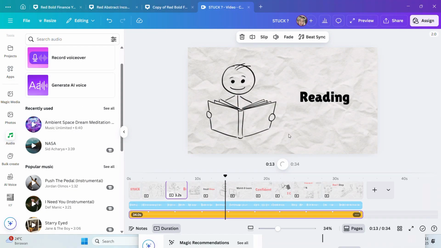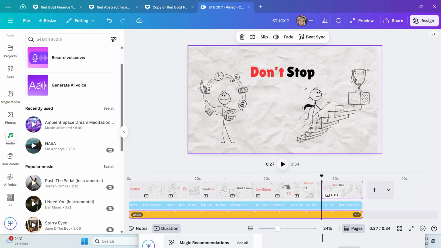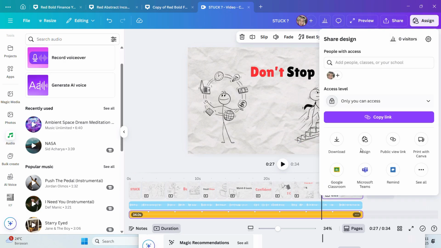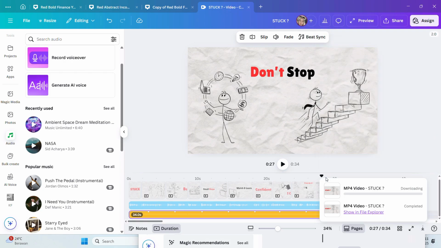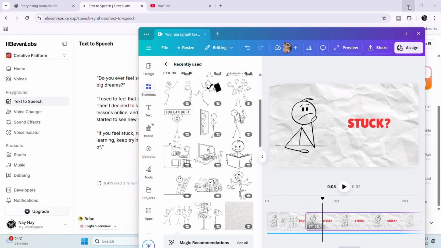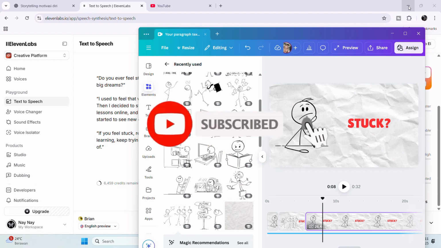Now, after you finish, you can just save it. You can select share, download. You can choose the file type and the quality. After that, you can download it. You can wait. After that, you can share this to your YouTube channel. It's very simple, right? So that is how to create viral stick figure animation for faceless content.